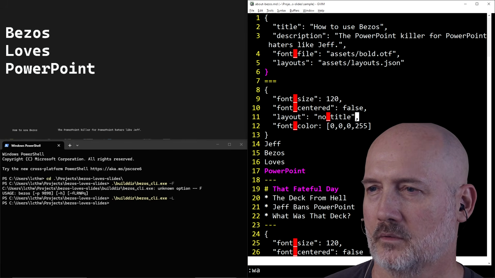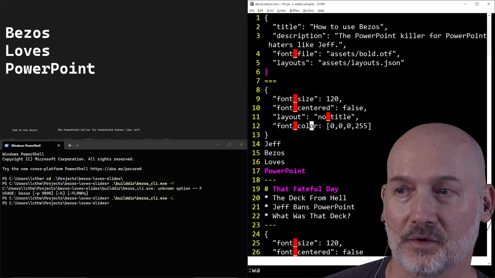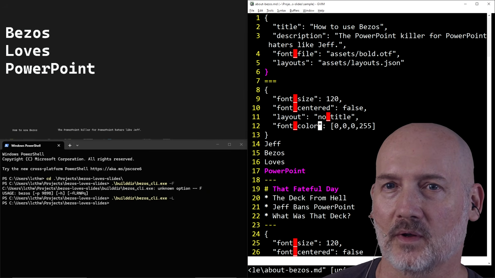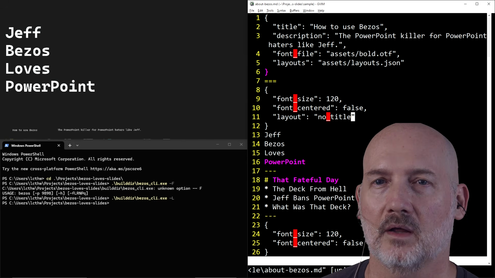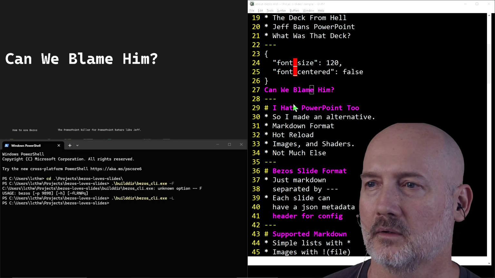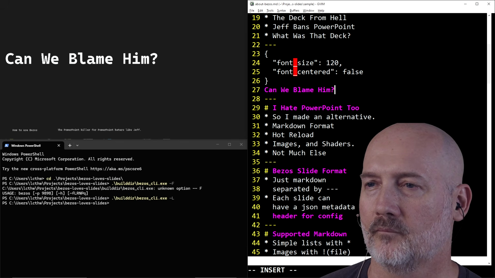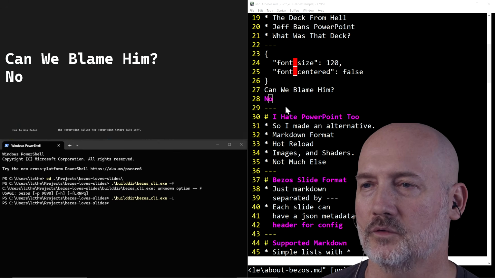And it should work. Oh, but sometimes you get an error. Yeah, so see, I need syntax errors. So, like I said, it's a rough prototype. But there we go. Now it's black. And then I undo it. Now it's back. We can also come down to, say, the next one. "Can we blame him?" And I can go, no. And there we go. It shows up.